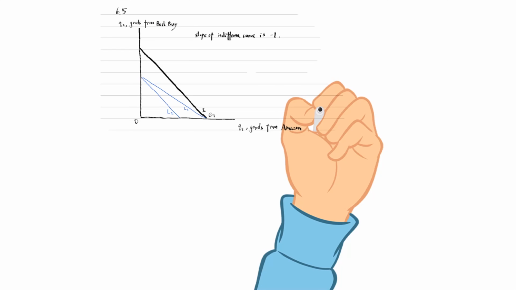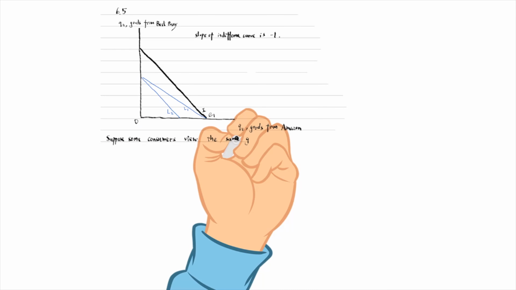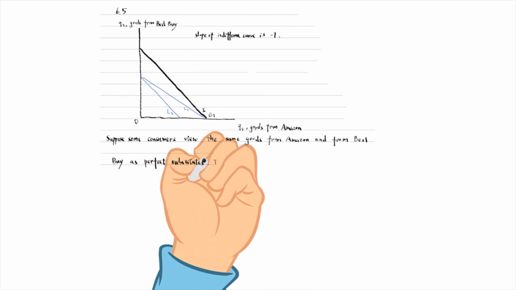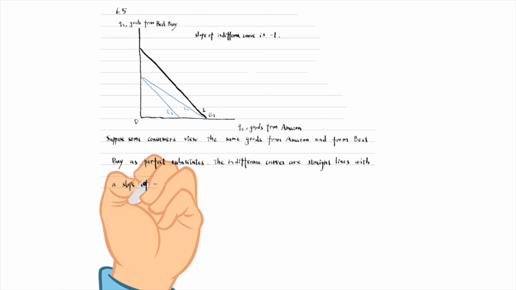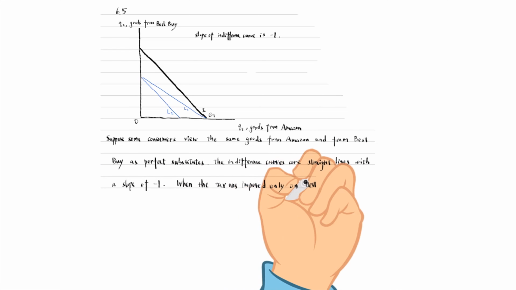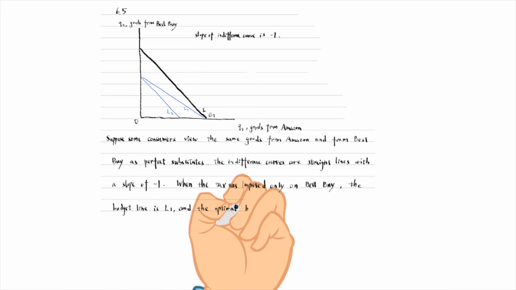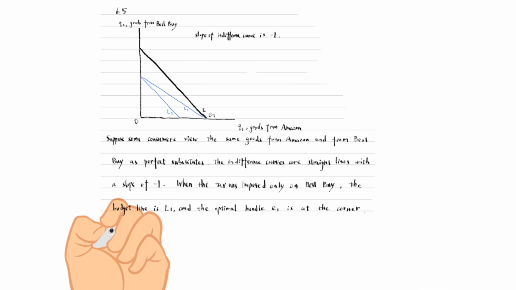Suppose some consumers view the same goods from Amazon and from Best Buy as perfect substitutes. The indifference curves are straight lines with a slope of -1. When the tax was imposed only on Best Buy, the budget line is L1 and the optimal bundle E1 is at the corner of the budget line that hits the Q1 axis.